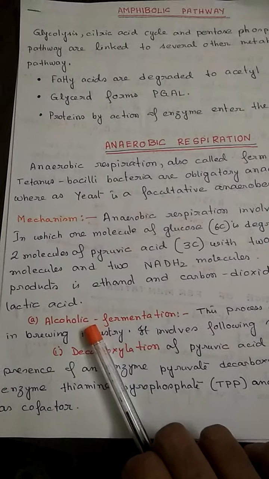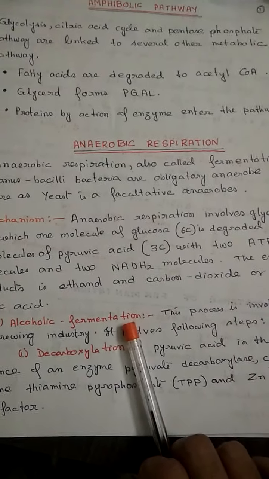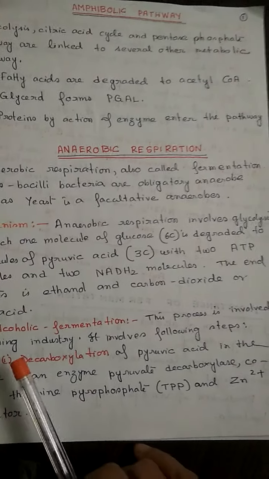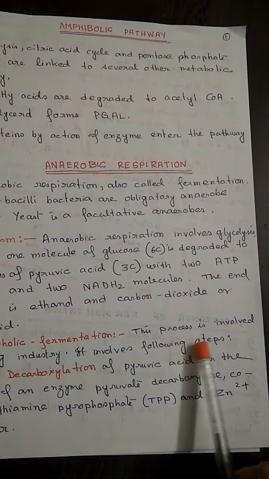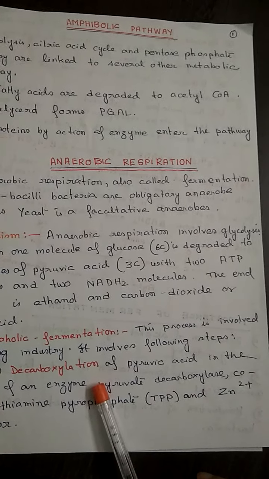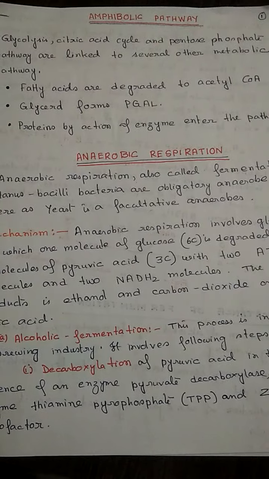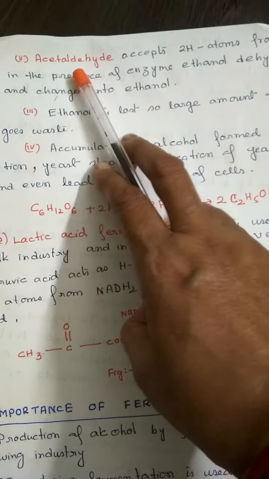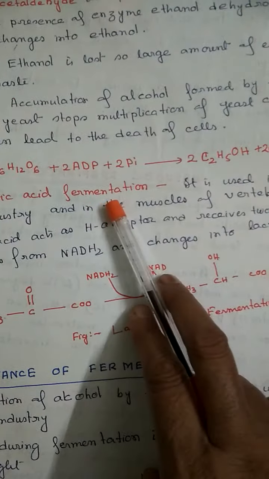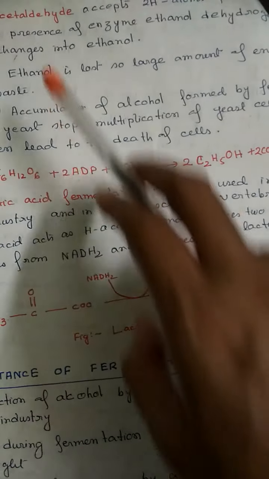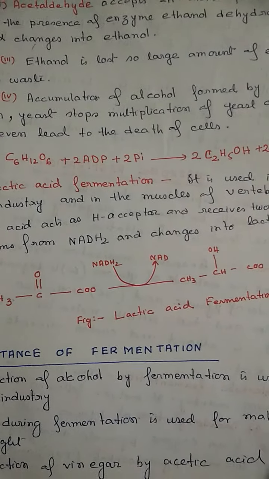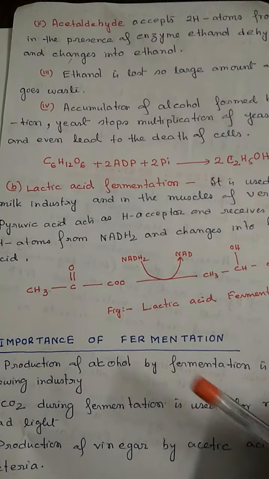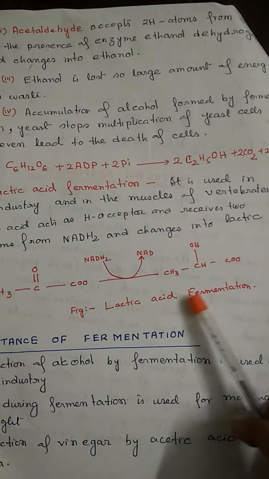Now in case of alcoholic fermentation, this process is used in the brewery industry. It involves the following steps: number one step is decarboxylation. The next step is acetaldehyde, and then the lactic acid fermentation. That is another one, alcohol and lactic acid fermentation. So these are the steps in anaerobic respiration.